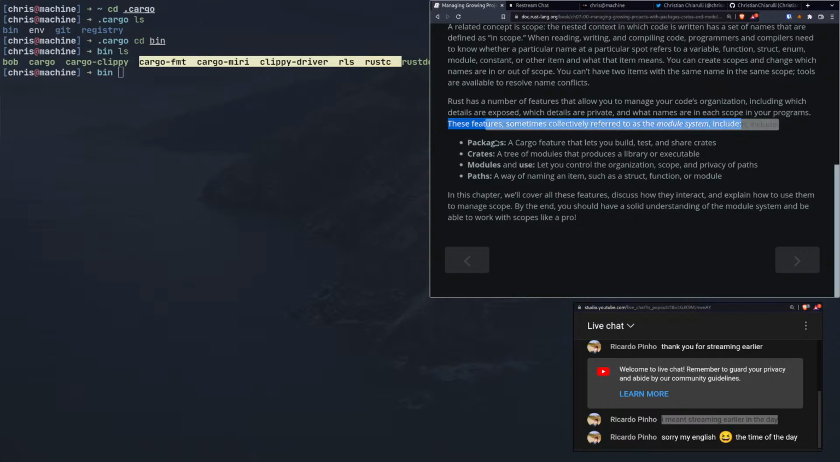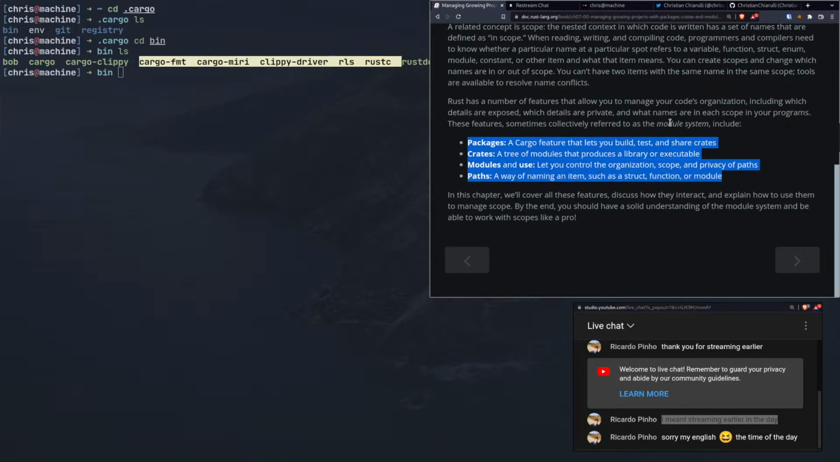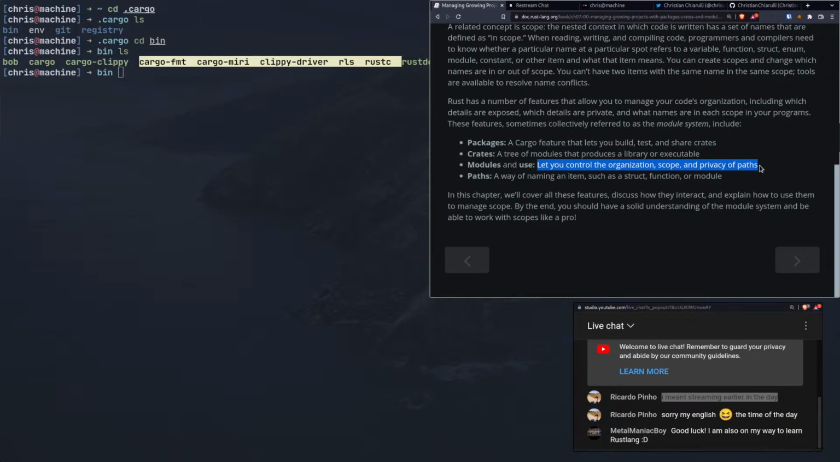Okay, so this is the module system. We refer to these four things as being inside the module system, and they include packages, a Cargo feature that lets you build, test, and share crates. So we can build, test, and share crates. That's what packages are in this module system context, I guess. Crates, a tree of modules that produces a library or executable. Modules and use let you control the organization, scope, and privacy of paths. Paths, a way of naming an item such as a struct, function, or module.